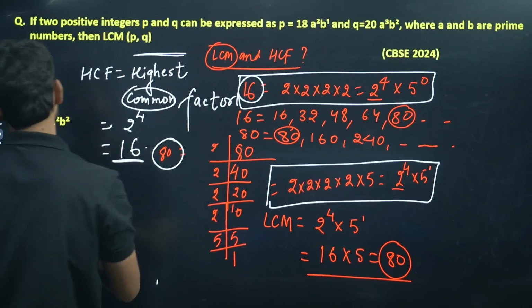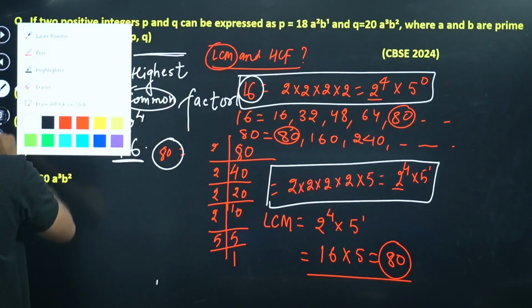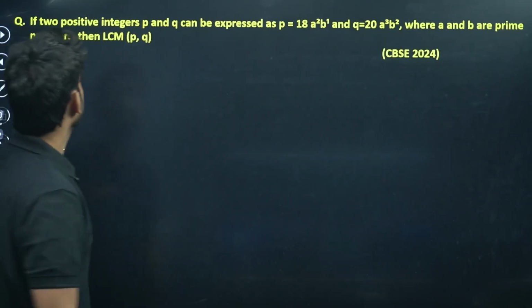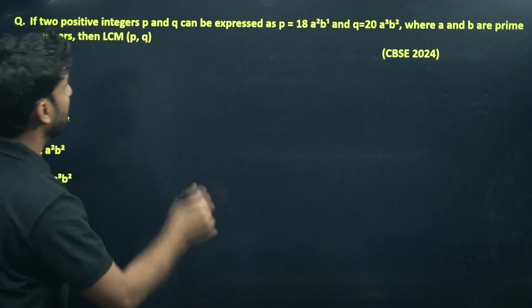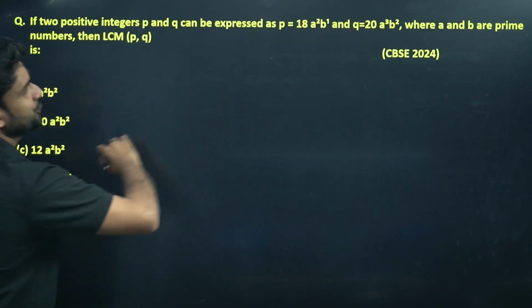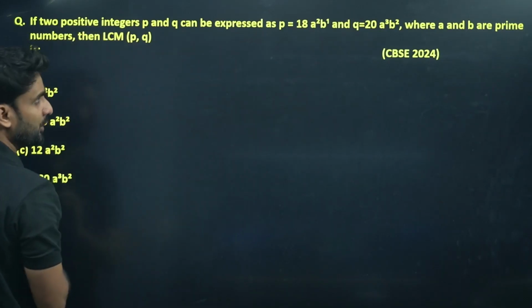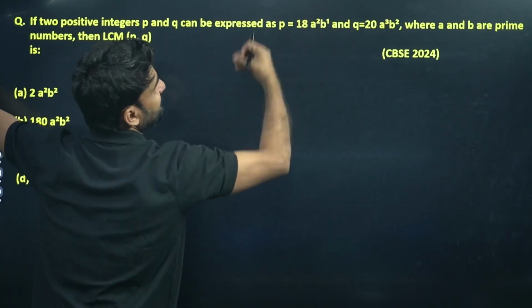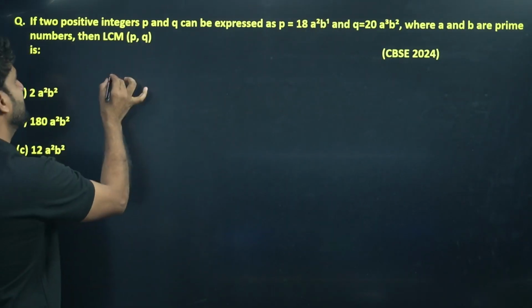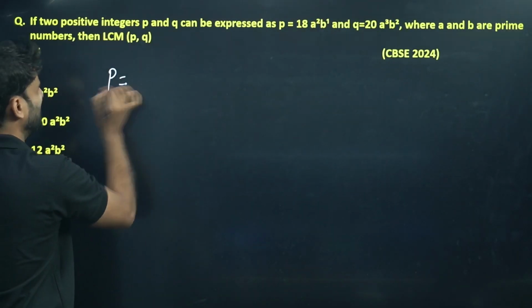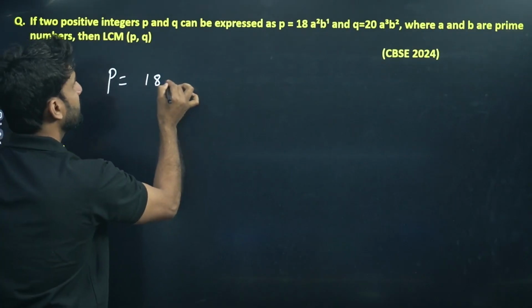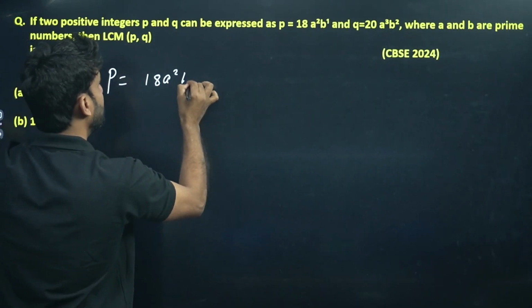So please come to this question here. The question is, if two positive integers P and Q can be expressed as P, okay, so we have to find the LCM of these two numbers. So let's factorize these two, P and Q. What will be the prime factorization? P is 18 a square and b to power 1.